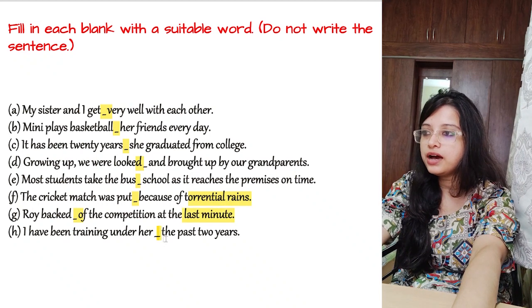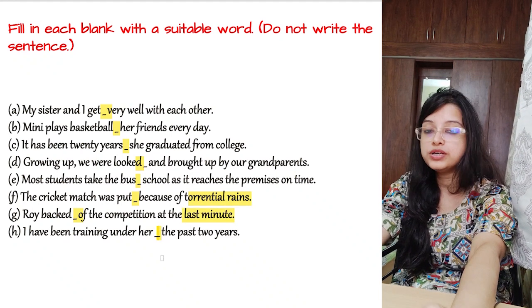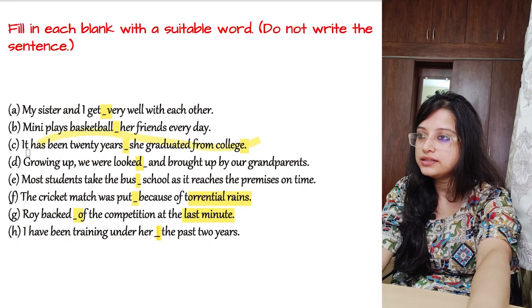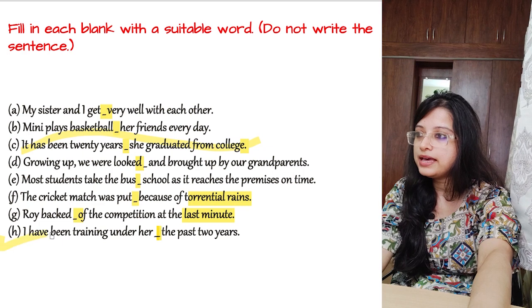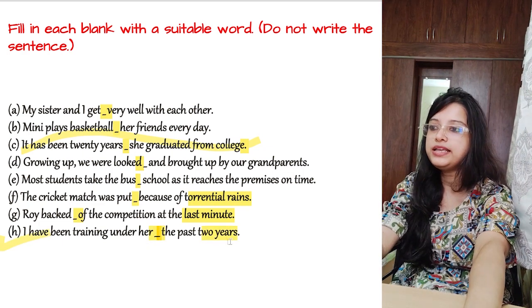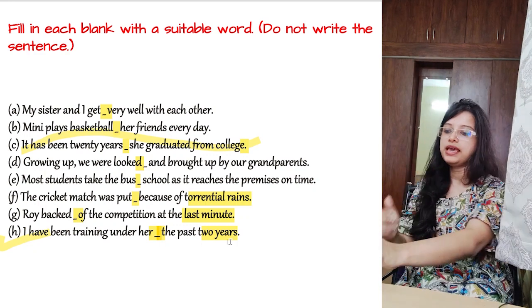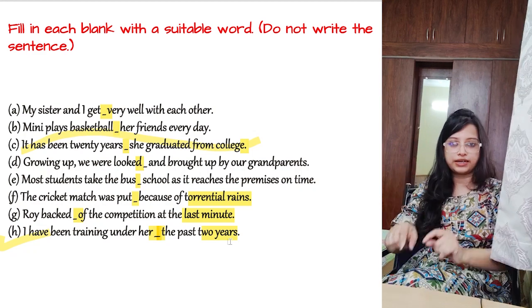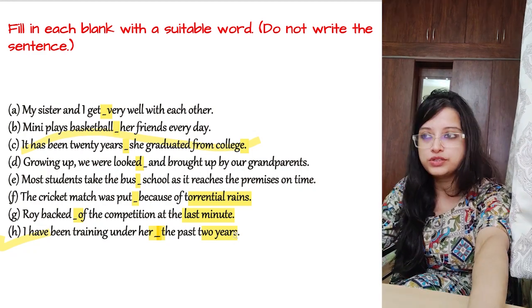I have been training under her dash the past 2 years. See, this is the difference between this sentence number 3, third sentence, okay, and the number 8 sentence. Over here we are writing for, because past 20 years together as a whole you are saying, and since is written when you are talking about one time and the continuation from that time. Okay, since and for difference you have understood.